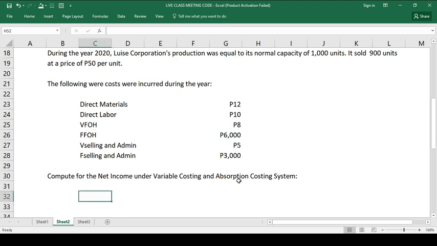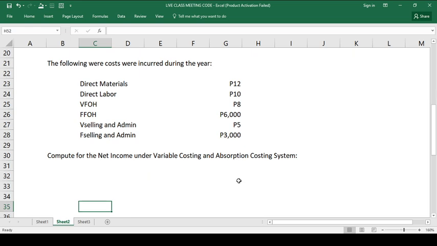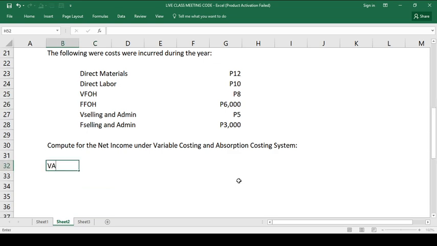Okay, take a look, variable costing system. Una, let us determine the number of sales. According to the problem, we have 900 units sold multiplied by its selling price of 50.